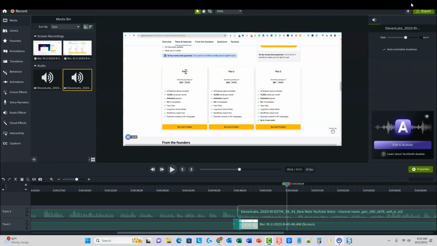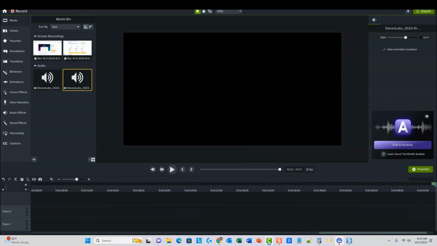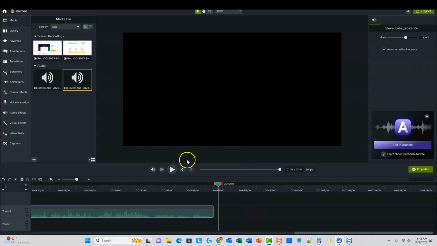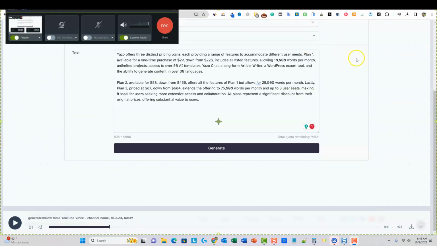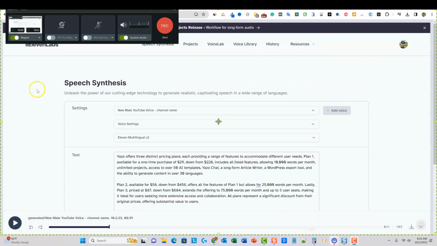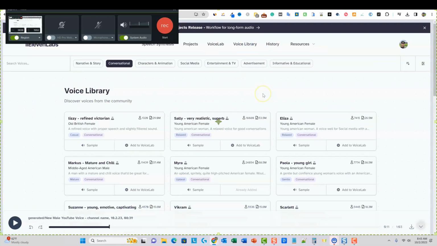So at the end of the day, what I would do is push record. I usually make sure I'm at the very end of what I currently have in here, right? And so ideally what you would do is push record, and then let's pretend I'm recording a software review based on 11 Labs. I would go, well, here's your voice library, right? And so I would use these. And if we were going to pick this one, I would write that in the script. I think you kind of get my drift, right?